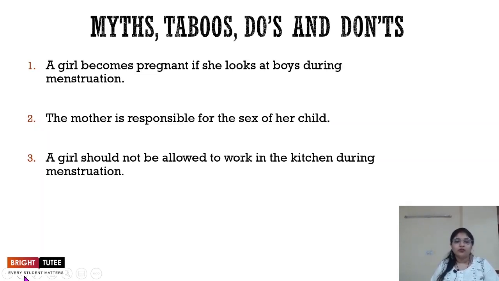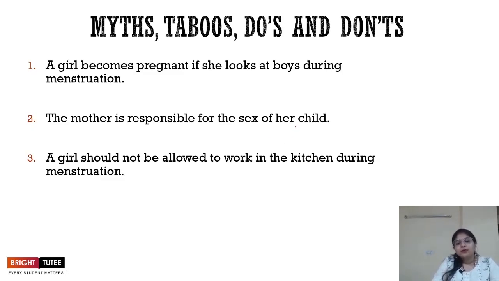So, the very first taboo which we generally come across is that a girl becomes pregnant if she looks at boys during menstruation. So, this is not the case. You've already seen that the menstruation cycle is the time when the body is removing the egg and the uterus lining. So, this again is not true. This is a myth which needs to be broken.